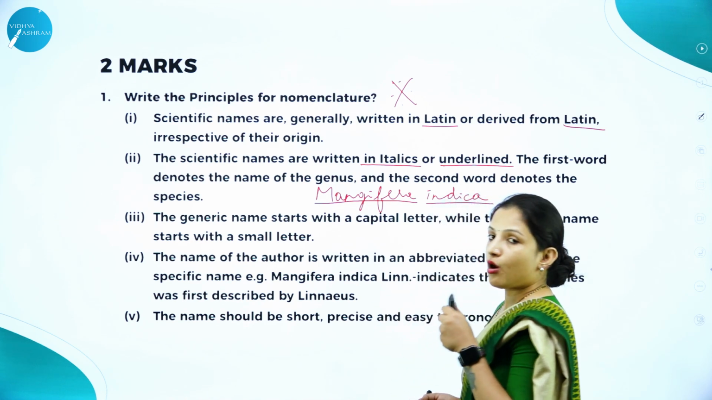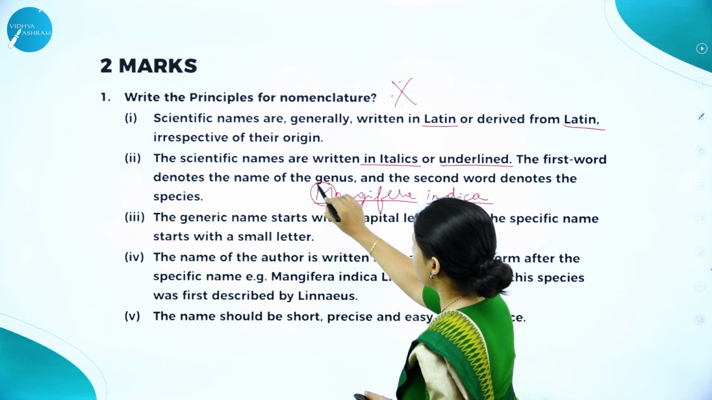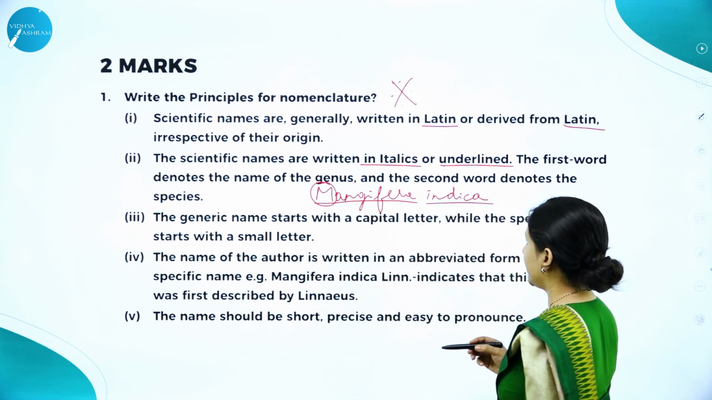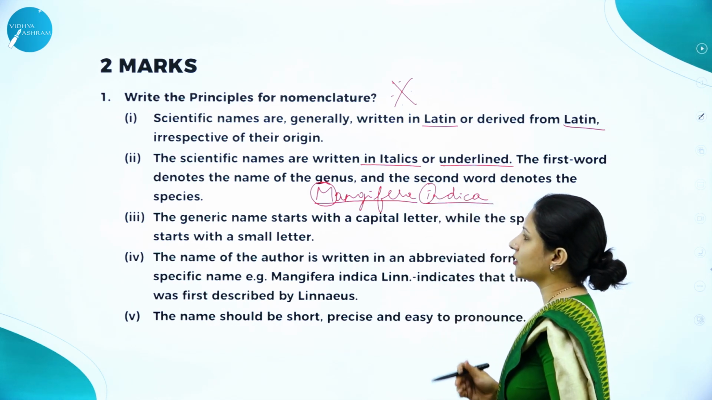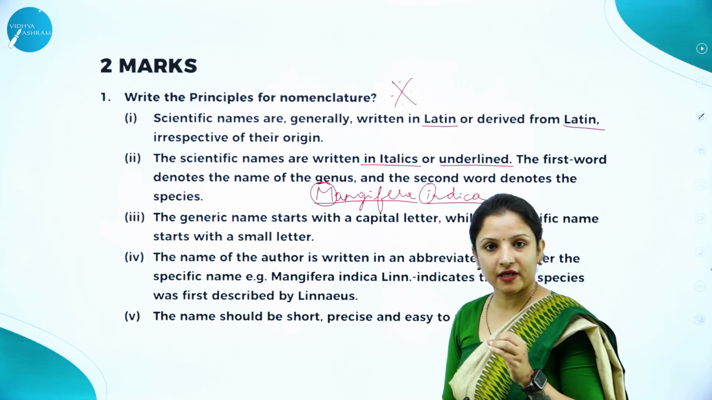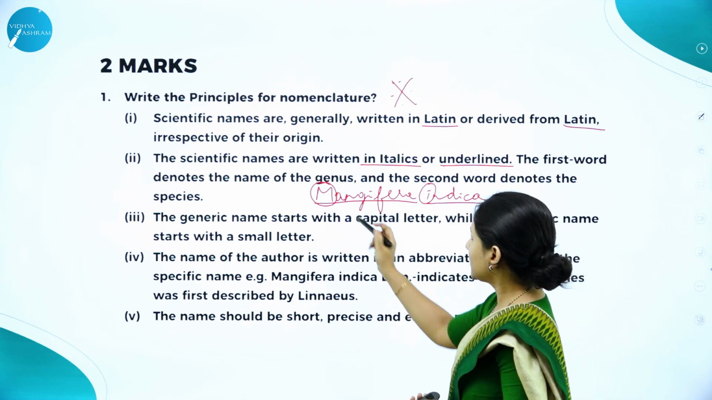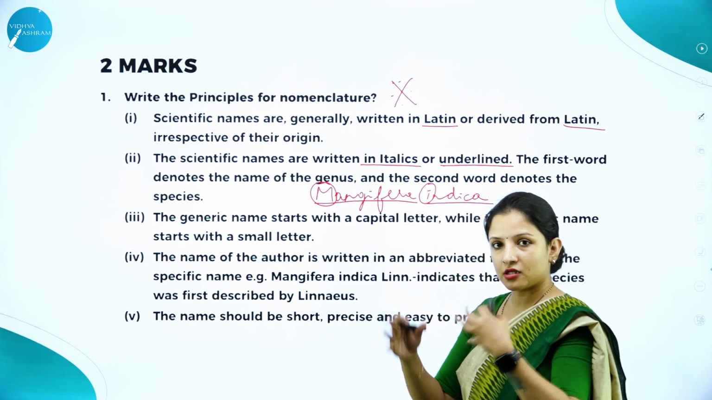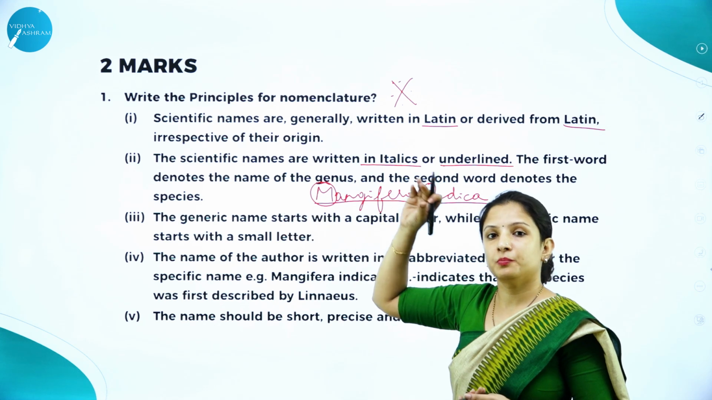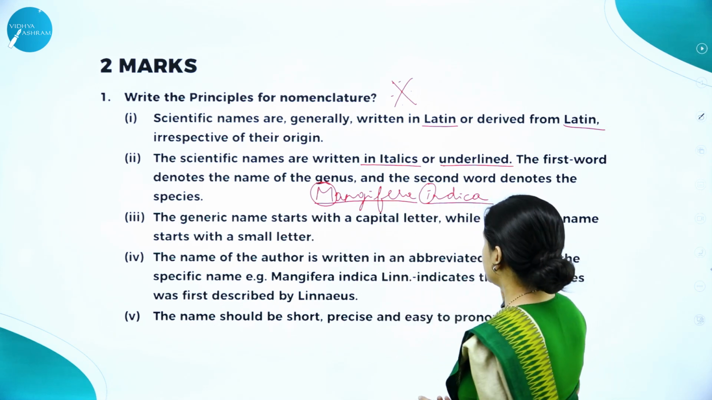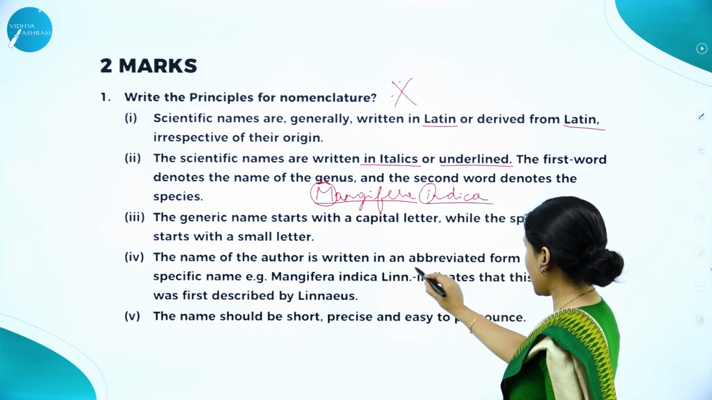The generic name always should start with a capital letter. So, this is the genus name or the generic name which should always start with a capital letter, while the specific name should always start with a small letter. If you write, see here, grammar is very important. If you write the generic name should be in capital letter, it means the whole thing M-A-N-G-I-F-E-R-A, everything should be in capital. That is what it means. So, when you write the answer for this question, please pay attention to the grammar. That is important.